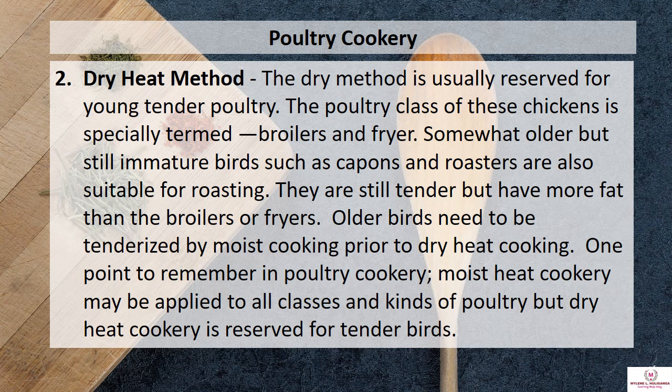They are still tender but have more fat than broilers or fryers. Older birds need to be tenderized by moist cooking prior to dry heat cooking. One point to remember in poultry cookery: moist heat cookery may be applied to all classes and kinds of poultry, but dry heat cookery is reserved for tender birds.